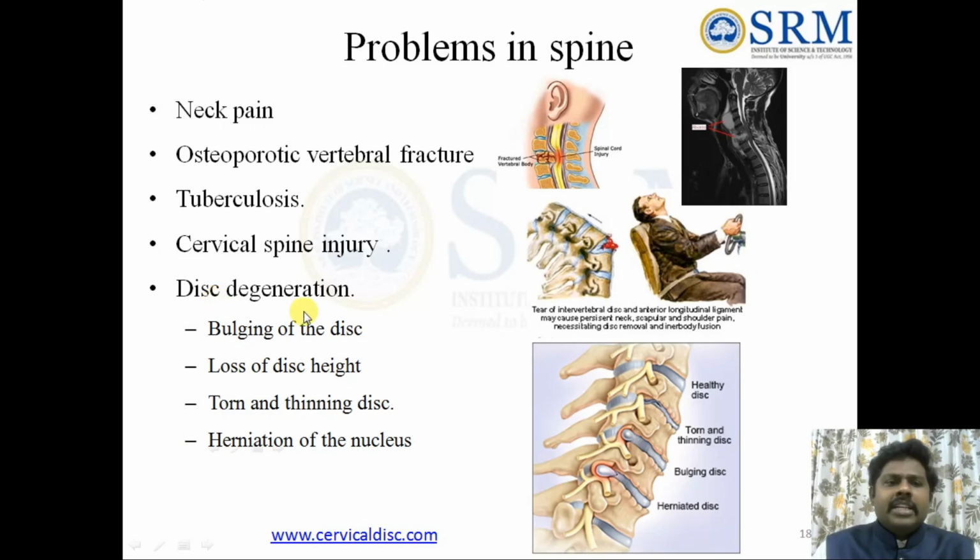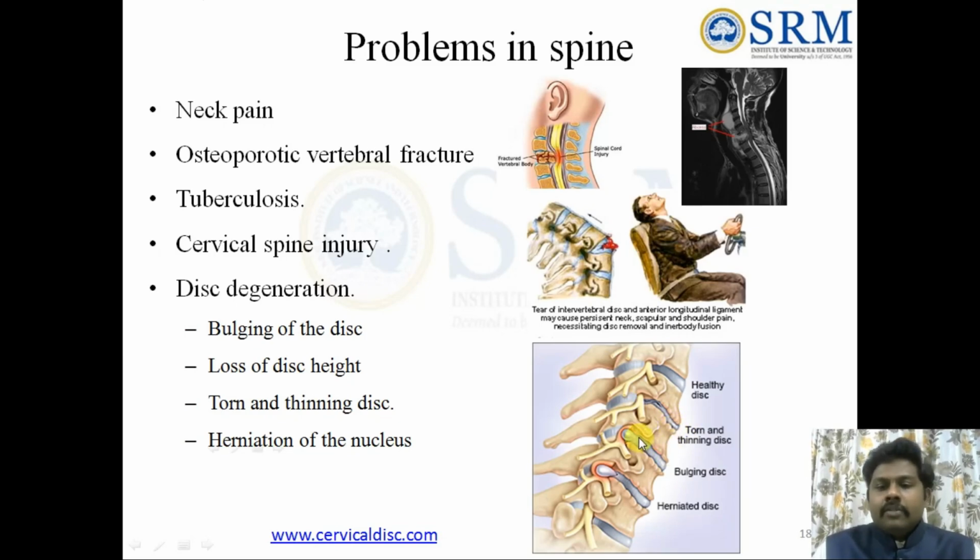And after that, disc degeneration. For example, in the disc degeneration, if you are seeing here, this is a healthy disc. Loss of height: if the height in between the two vertebrae is not proper, then the disc height may be degenerated. Next one is the torn disc. What will happen? Suppose more load is acting over the vertebrae, this part will go for a failure.